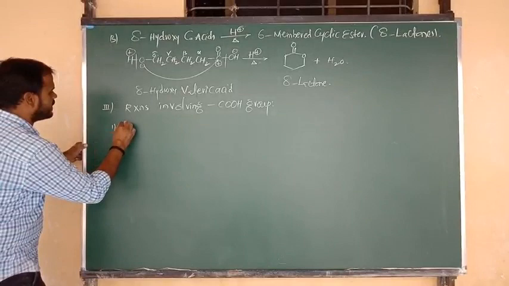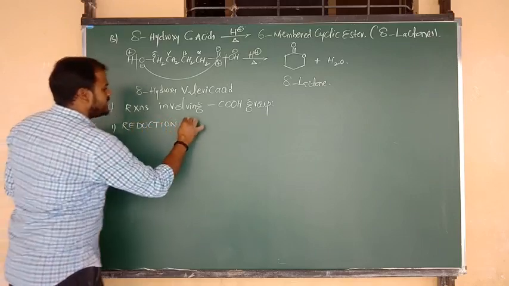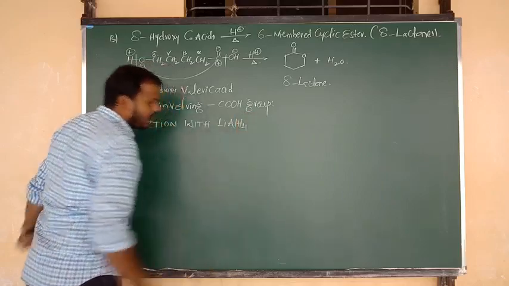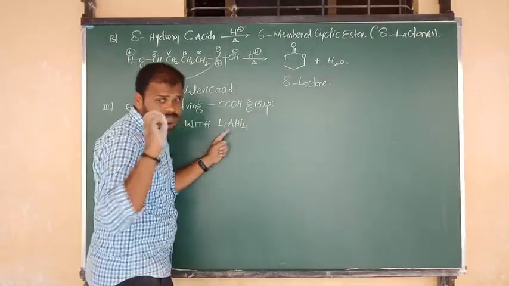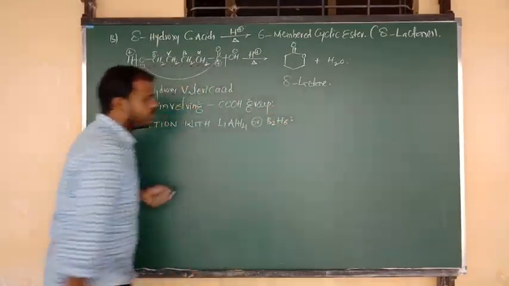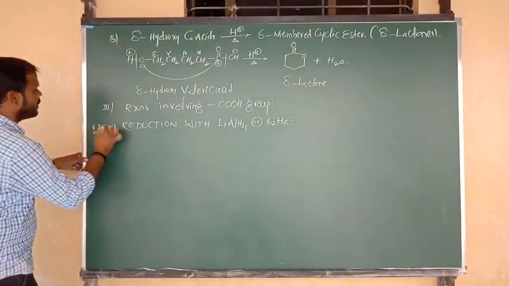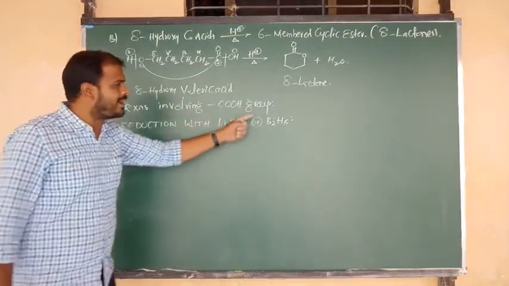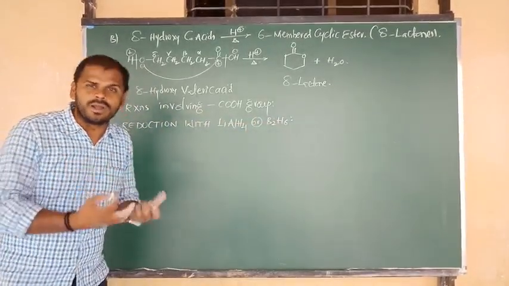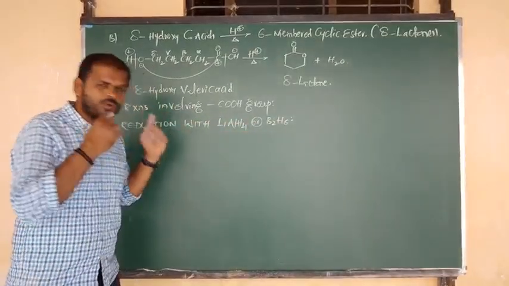That reaction is reduction with the reducing agent lithium aluminum hydride. It is a powerful reducing agent, as you know very well, and you can also use another reducing agent, diborane. What is the formula of diborane? B2H6. Yes, it is a very important reaction. So reduction with lithium aluminum hydride, or reduction with diborane. How do carboxylic acids undergo reduction with lithium aluminum hydride and also diborane? I am going to show you that now.